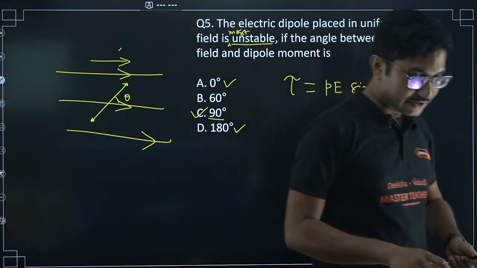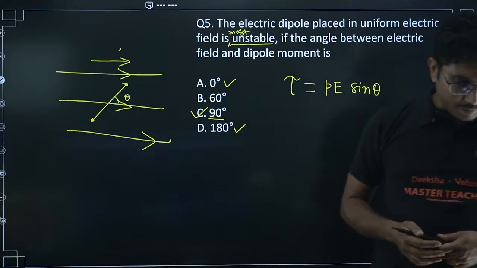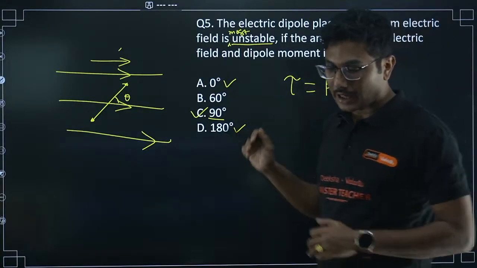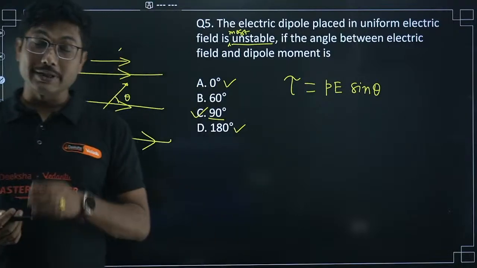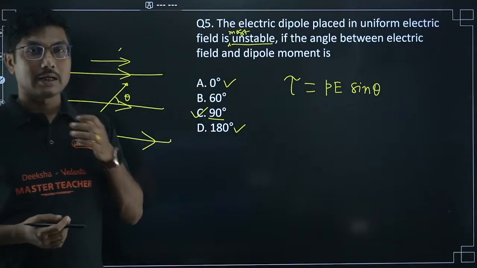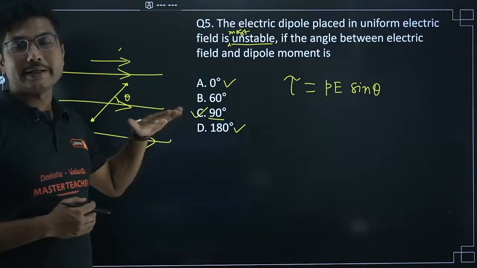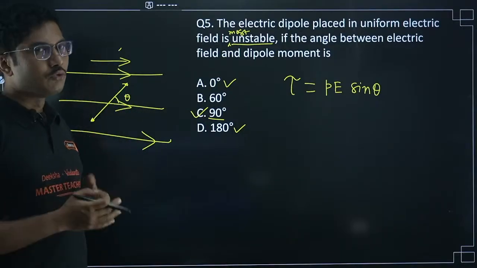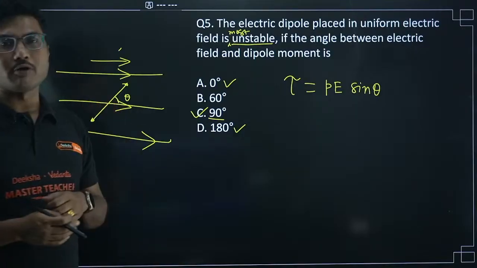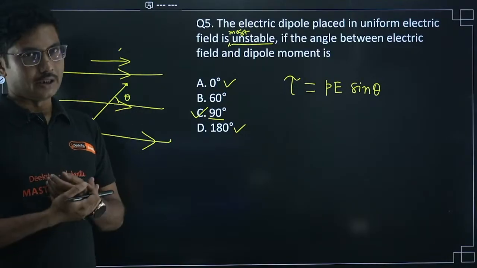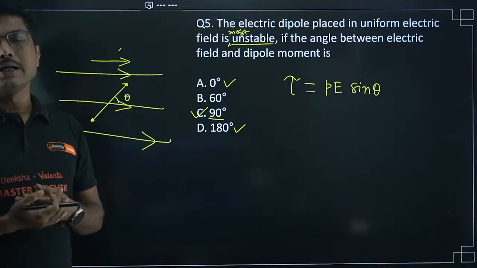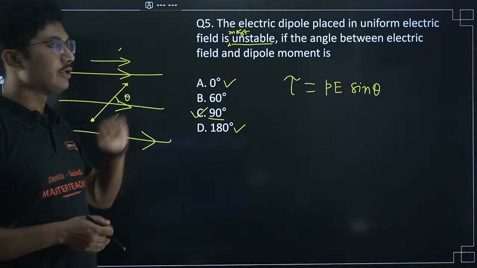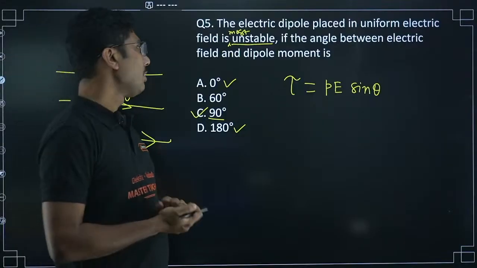So those who are saying option C is correct, not option D, because 180 degree is still an equilibrium. Even though it is unstable, it is still in equilibrium. If you leave it at 180 degrees and don't disturb it, it will stay there. But if you slightly move it from 180 degrees, then it will start moving. So that is called unstable equilibrium. Stable equilibrium is where even if you displace it slightly, it will not move. That is 0 degrees.